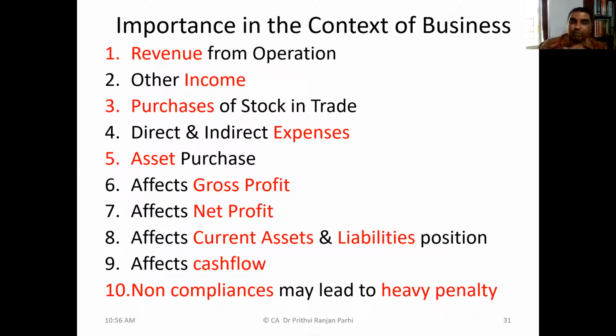Now, let us try to learn some of the reasons why understanding indirect tax is very important for us. First of all, let me show you an example.